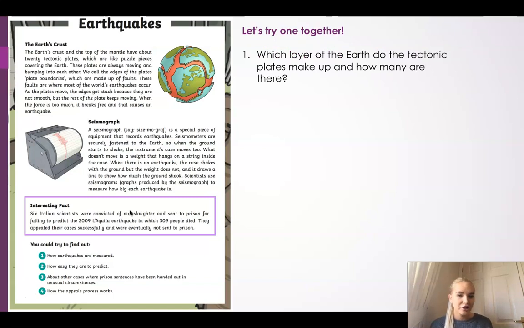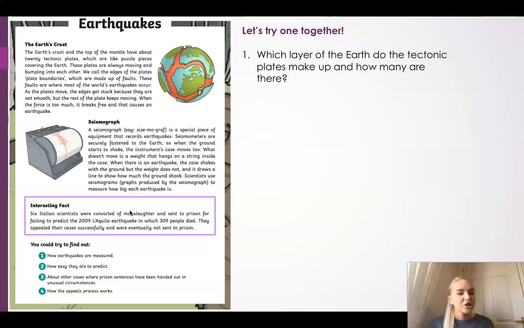So my first question is, which layer of the earth do the tectonic plates make up, and how many are there? This question's quite tricky because there are 2 parts to this question. The first question is, which layer of the earth do the tectonic plates make up? And the second part is, how many are there? How many tectonic plates are there? Now we need to first think, well, which words in this question are keywords? Which words in this question are just added fluff that don't need to be there?